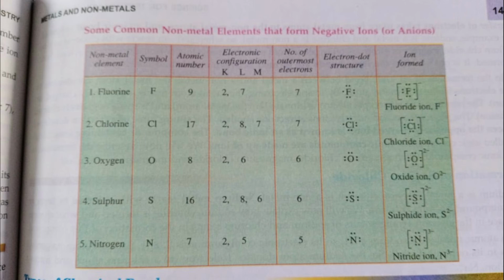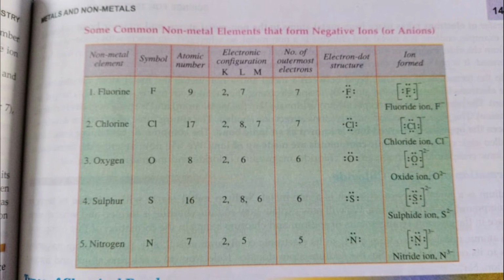Oxide ion, you see, I told you, 6 electrons are there. If it accepts 2 electrons, it will become octet. 8 plus 2, 10 electrons, equal to neon. So in order to attain stability, oxygen will accept 2 electrons. So therefore it forms 10 electrons. So you put oxygen, put 8 dots, 2 dots on each side. On the whole you keep 2 minus. 2 minus represents 2 electrons are added.